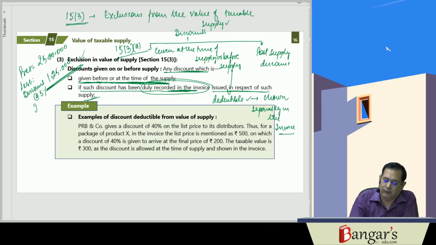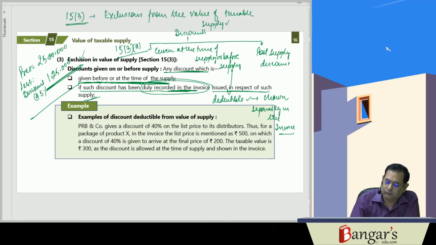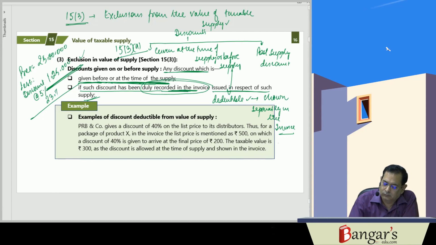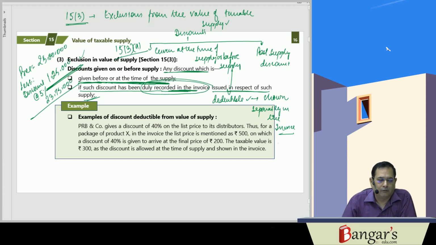The same will be deductible, and on 23,75,000 rupees GST will be levied.